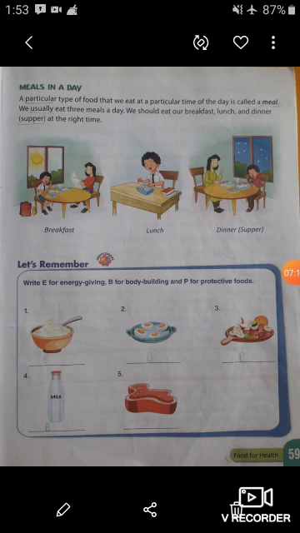Now let's discuss meals in a day. So students, in our regular life, we take different meals in a day. First of all, do you know what a meal is? A particular type of food that we eat at a particular time of the day is called a meal. Okay students, the definition for meal is a particular type of food that we eat at a particular time of the day.